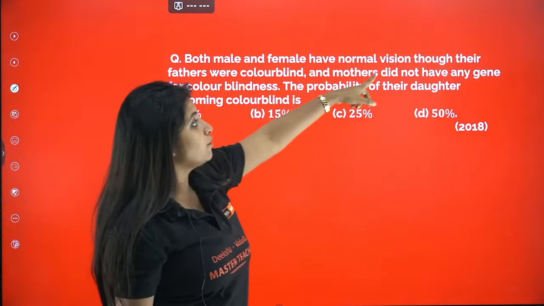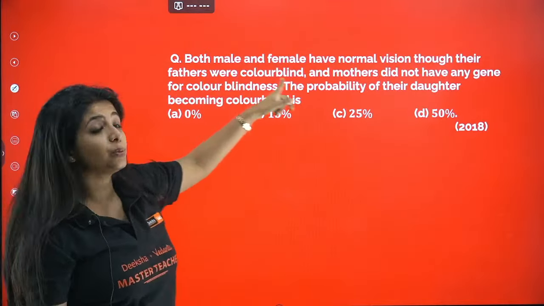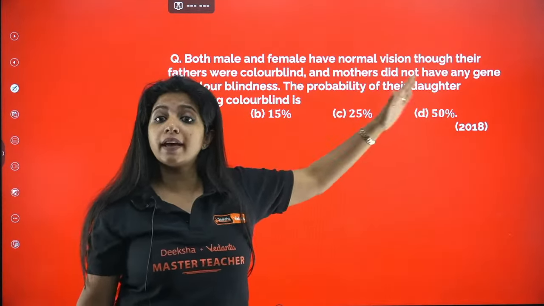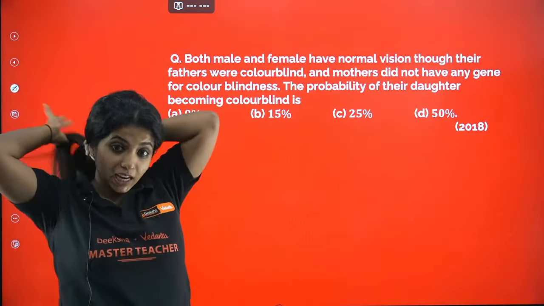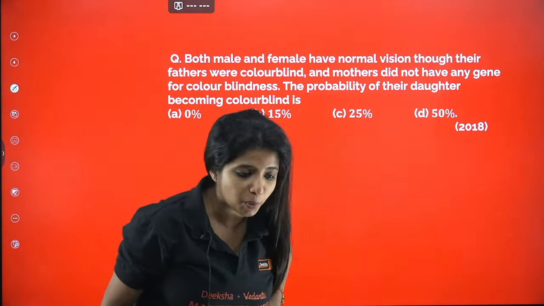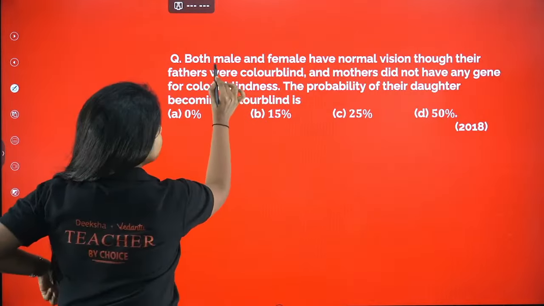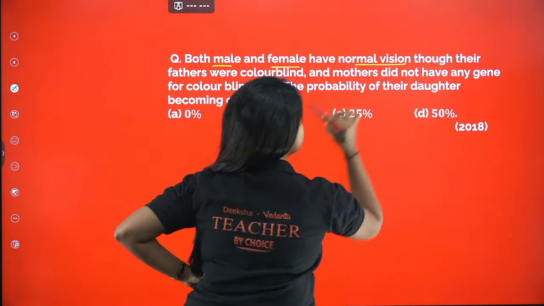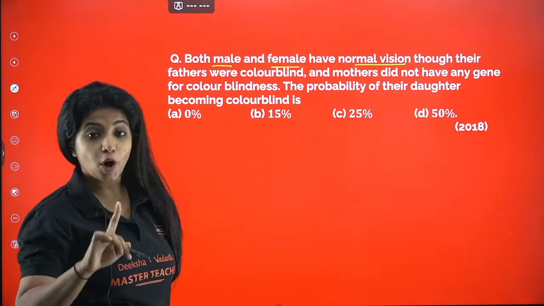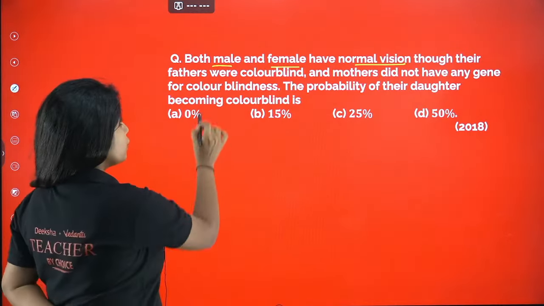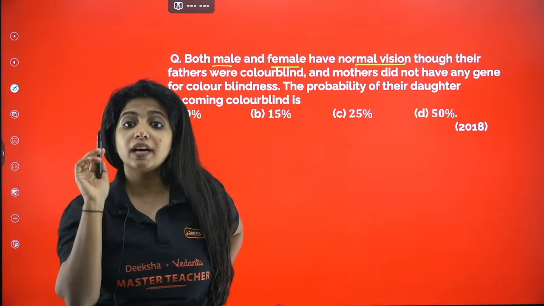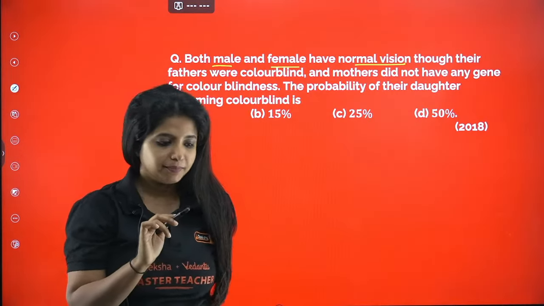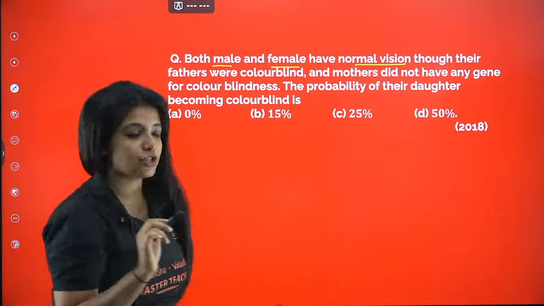Both male and female have normal vision, though their fathers were colorblind and mothers did not have any gene for colorblindness. The probability of their daughter becoming colorblind is what? Both male and female have normal vision. Agreed. Normal vision. And their fathers were colorblind and mothers did not have any gene for colorblindness. What do you think is the answer for this question?